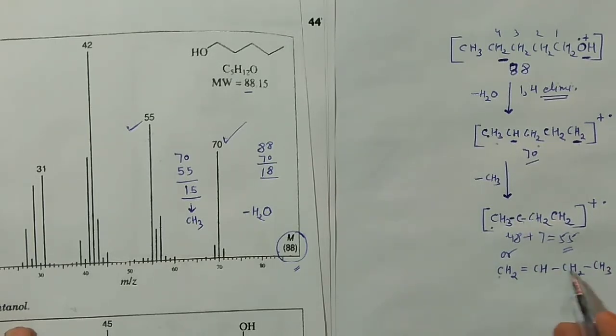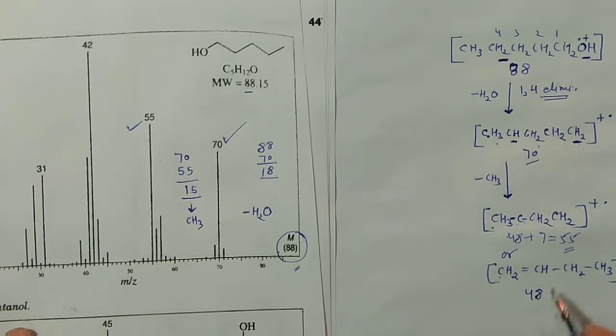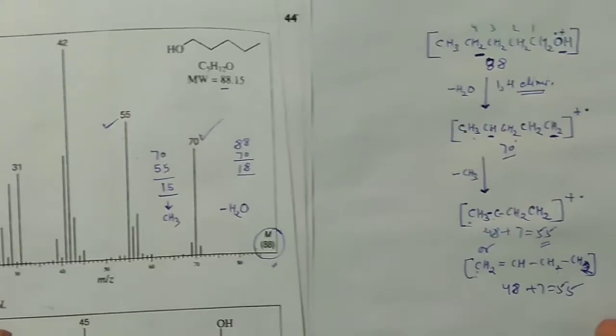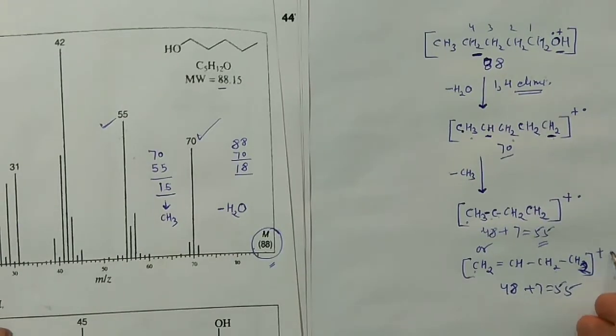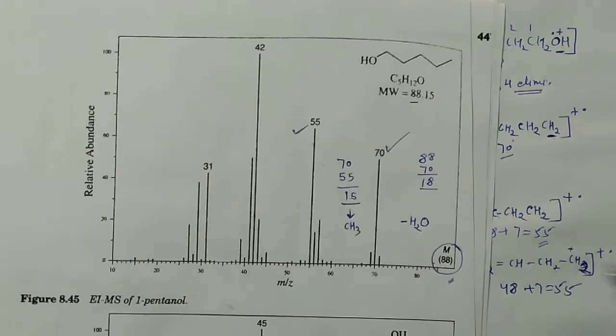1, 2, 3, 4, right? And 48, 3 to 5, sorry, not like that. This is CH2 actually, right? 2 to 4 and 5, 6, 7, that is 7, it will give you the 55, right? So actually this cation, if this positive charge is somewhere here, this is actually the stabilized one, or you can put the positive here. So somehow you can make this one, right? So these peaks I have explained, right?